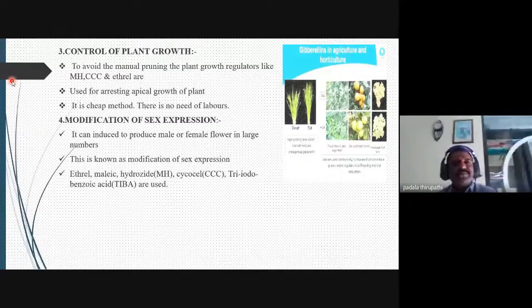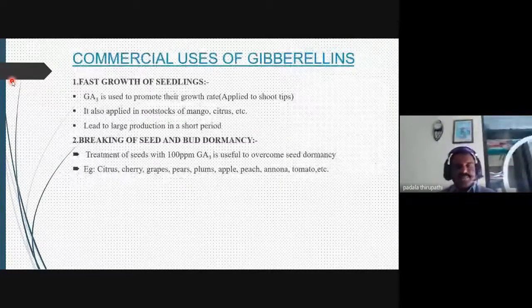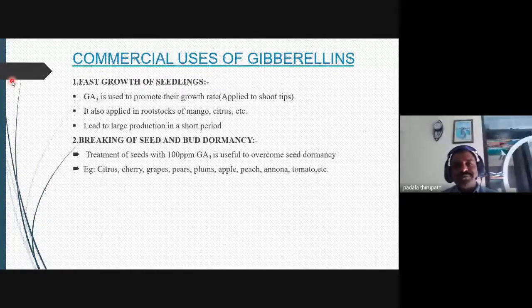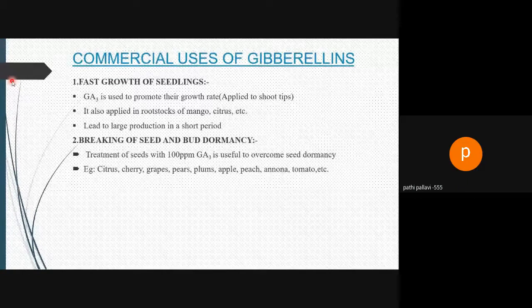Tell me the important physiological actions related to commercial crops or commercial plants. Enhancing the growth rate.